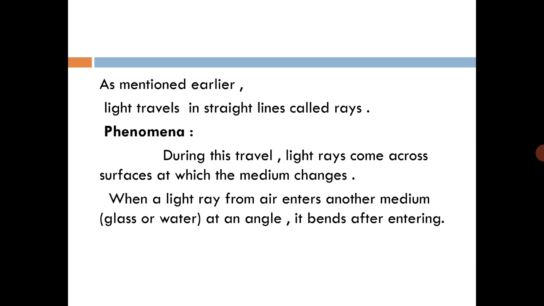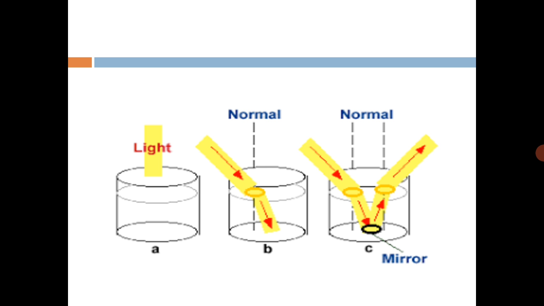What is density? Mass per unit volume. So this is called refraction. Now you can see diagrams A, B, C: in the first the light enters the glass and bends towards the normal, and in C it bends away from the normal.